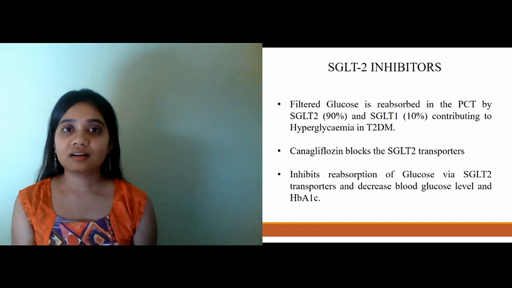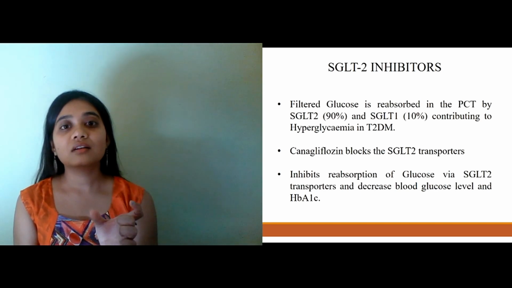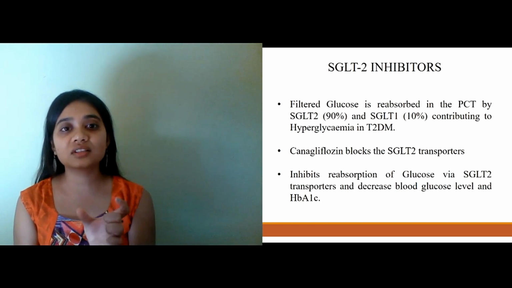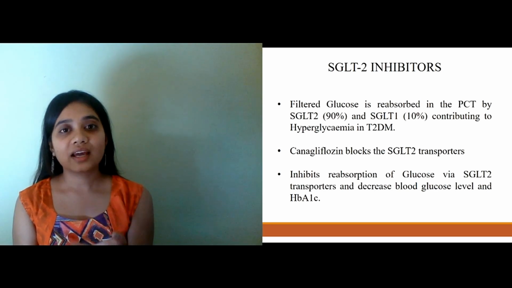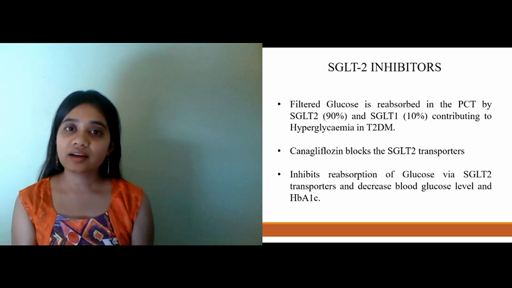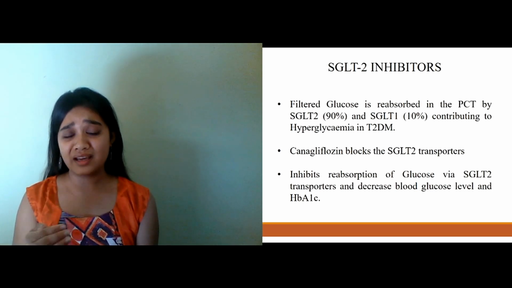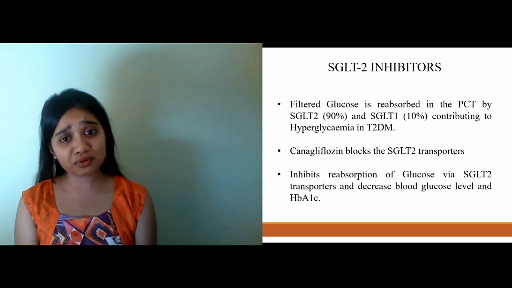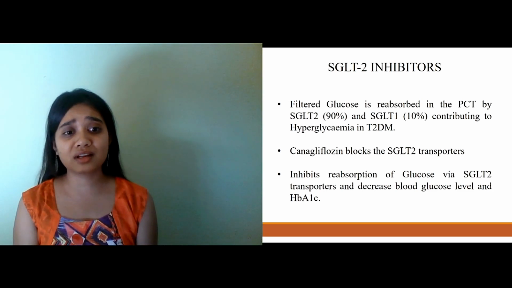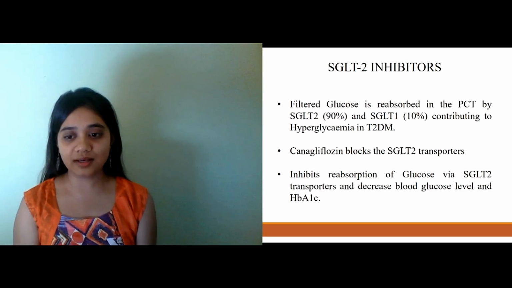So this class of drugs will inhibit or block the transporter SGLT2, and hence it inhibits the reabsorption of glucose via SGLT2, and it improves the blood glucose level and HbA1c.